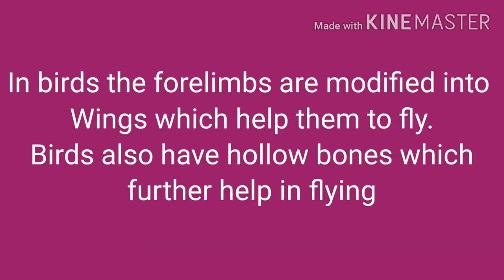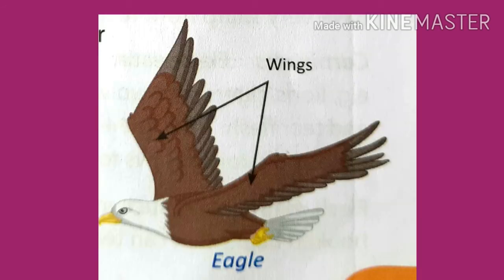In birds, the forelimbs are modified into wings which help them to fly. Birds also have hollow bones which further help in flying. Birds' forelimbs are modified into wings, and using these wings, birds can fly. Birds have hollow bones. It makes their body light so that it helps in flying.